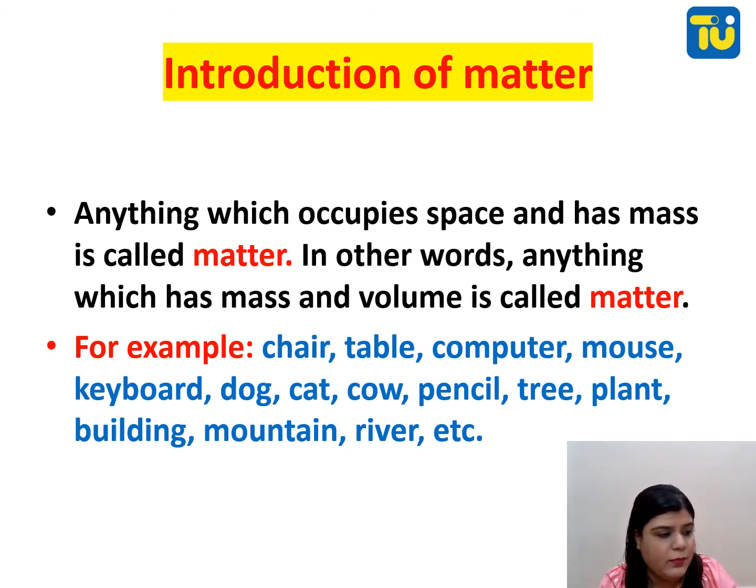Everything is matter. For example, I take the example of my cell phone. My cell phone has a mass, right? And you can say it is occupying space also. So is it matter? Yes, of course, it is matter. In fact, me and you all are matter. Examples: chair, table, computer, mouse, keyboard, dog, cat, cow, pencil, tree, plant, building, mountain, river, etc. Everything around us is matter.